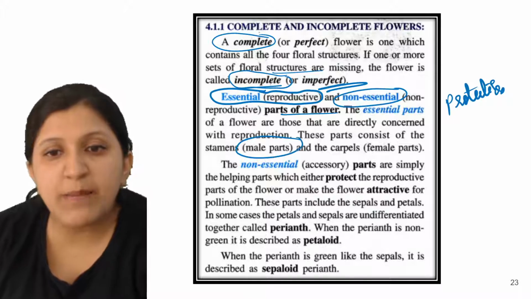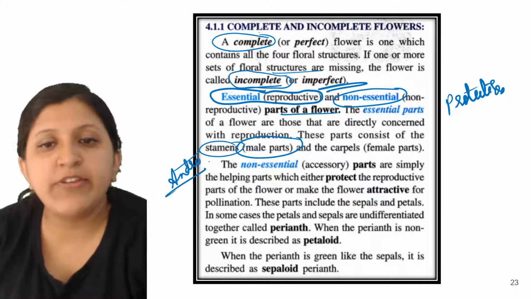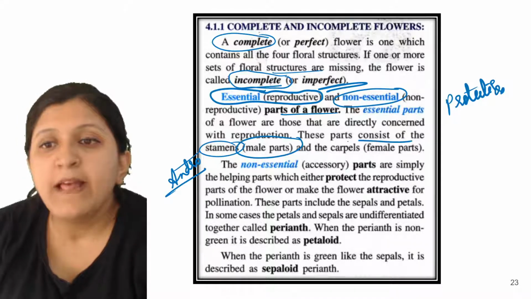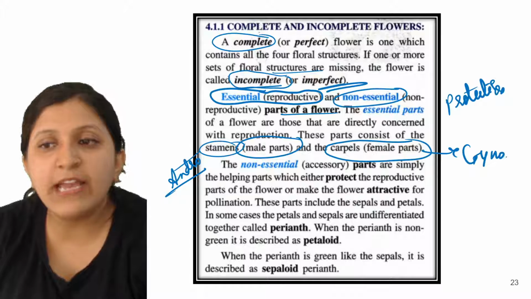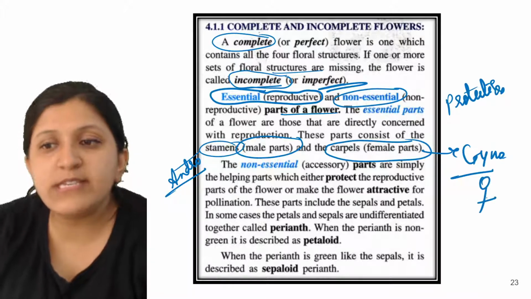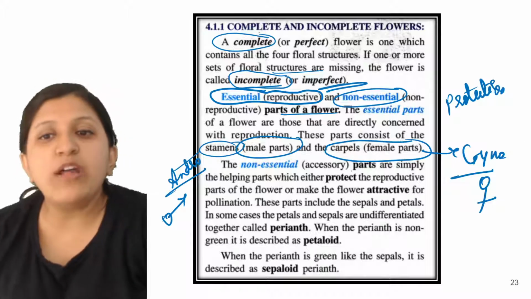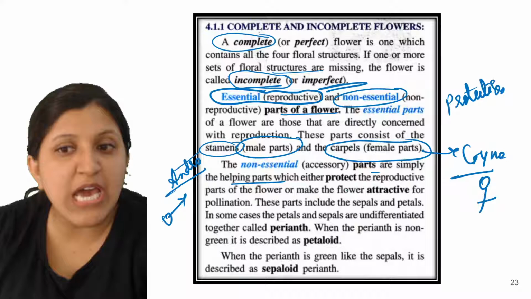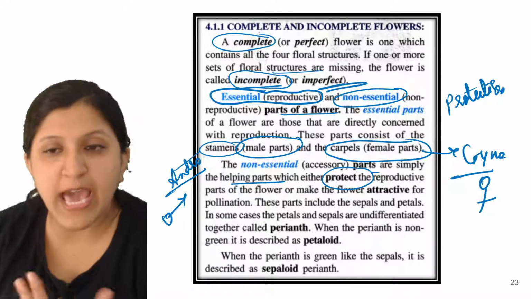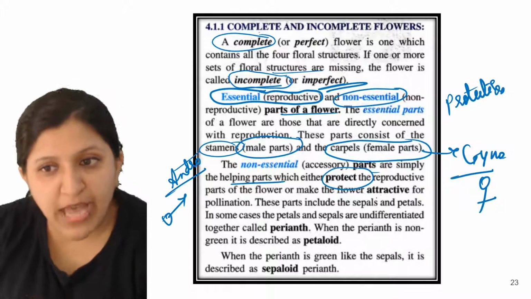So that is the male part, a stamen, which collectively we can call an androecium. The female part, a carpel, which in general can be called a gynoecium. Okay, so this is the symbol, and for this one this is the symbol. Now non-essential parts are simply the helping parts which are providing protection, and they make the flower attractive.